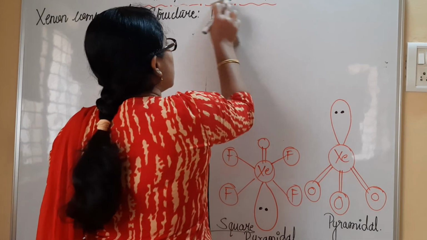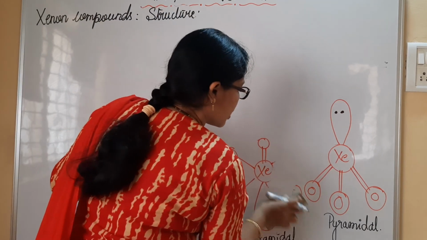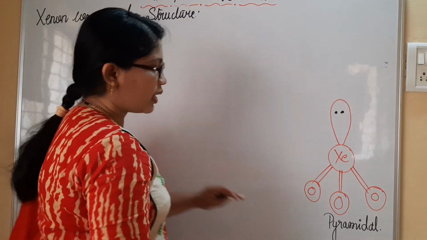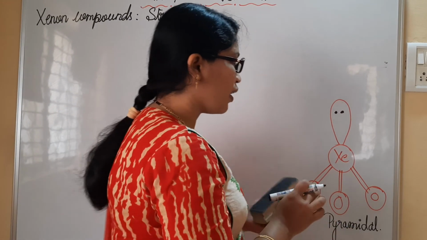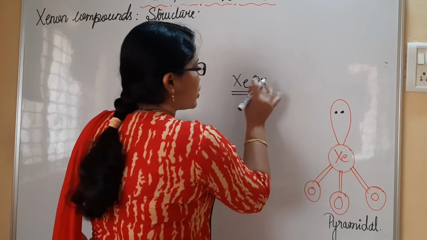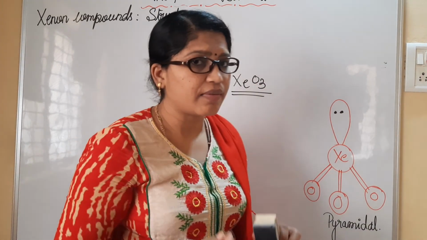Okay. So this is the 4th compound of xenon we have studied, and here we will understand the last part, that is, we have seen XeO3 was formed. So when you consider XeO3, each oxygen is divalently bonded and